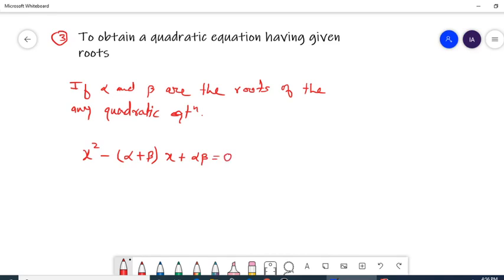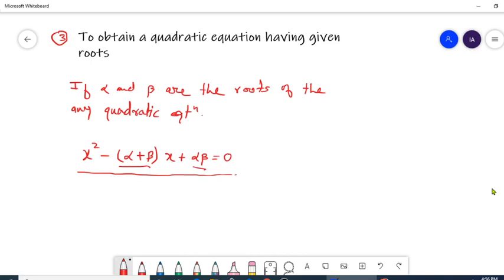equals to 0. This we can call the general form of the quadratic equation when alpha and beta are known and you want to retrieve your original quadratic equation. So this formation can be used. In this formation, alpha plus beta is nothing but the sum of the roots and alpha into beta is the product of the roots.